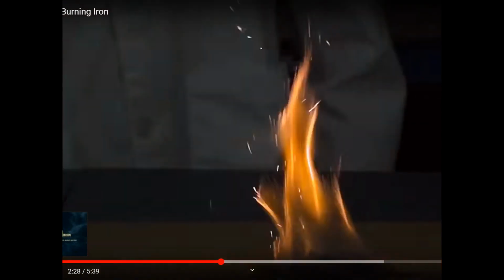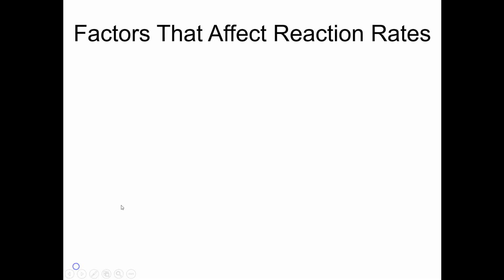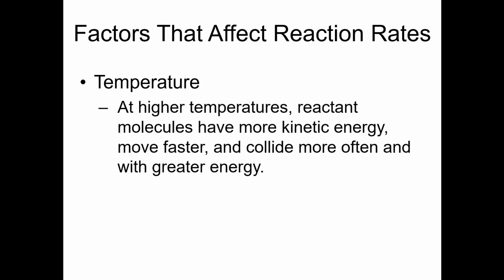Maybe because it's smaller? Yeah, it is. That was an example of burning some iron filings. So what are some other things that affect reaction rates? Temperature. A reaction is always going to run faster at a higher temperature because the reactant molecules or particles have more kinetic energy, and so they're moving faster. They're going to collide with each other more often, and more frequently with the energy needed for the reaction to occur.